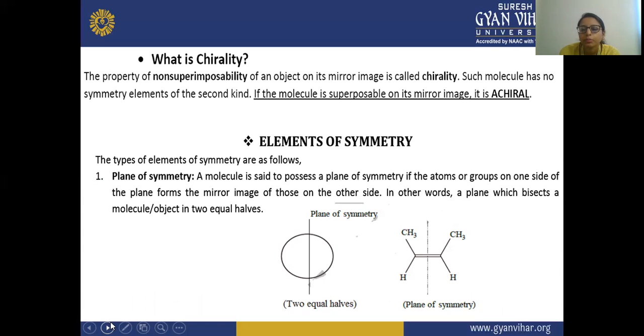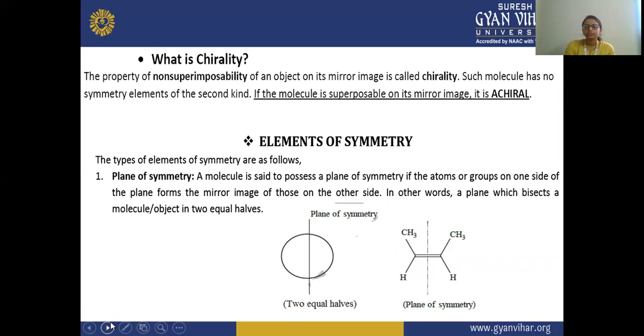Next is the element of symmetry. What is an element of symmetry? It is of two types, and the first is the plane of symmetry. A molecule possesses a plane of symmetry if the atoms or groups on one side of the plane form a mirror image of those on the other side; in other words, a plane which bisects a molecular object into two equal halves. Here you can see the plane of symmetry is written, bisecting this into two equal halves.